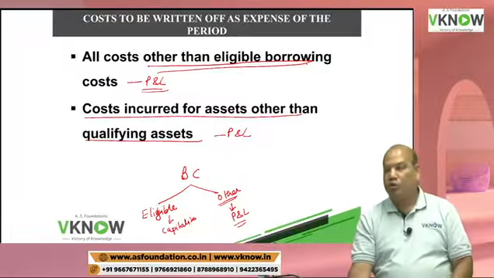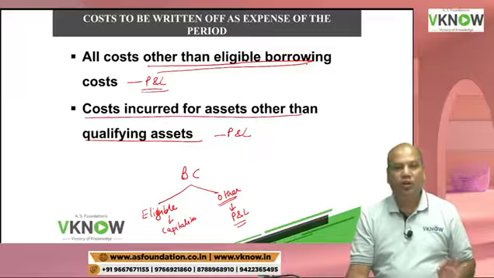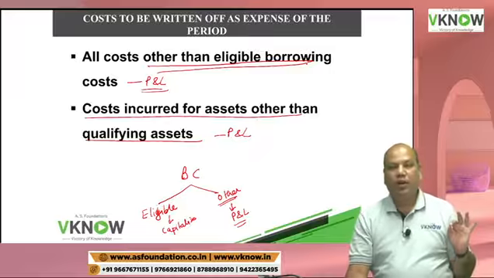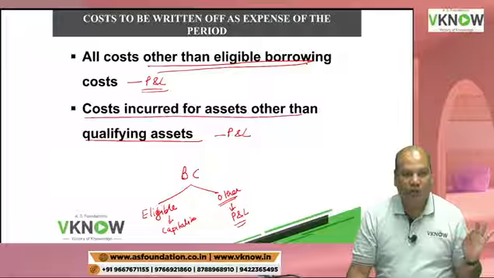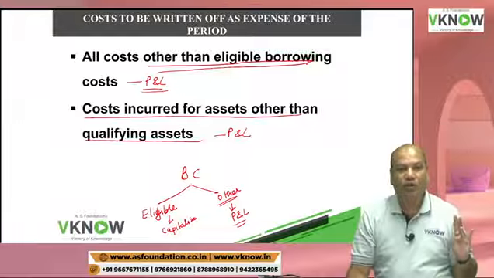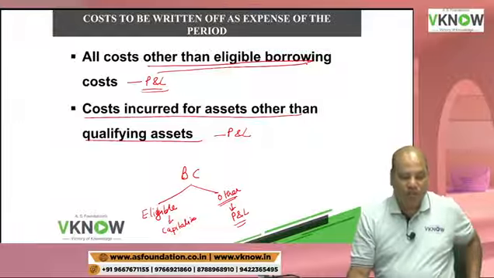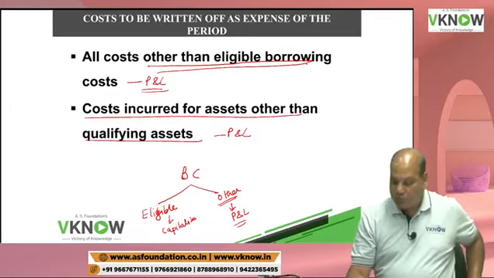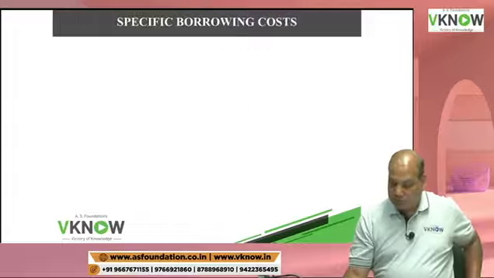So which borrowing costs will be capitalized? Which are incurred or which have a direct nexus with ACP of a QA. Those borrowing costs which have a direct nexus with the ACP of QA. Sir, what is ACP? Acquisition, construction and production of a qualifying asset.